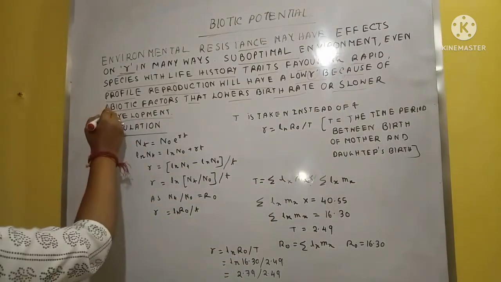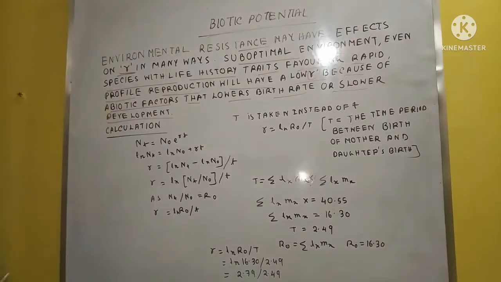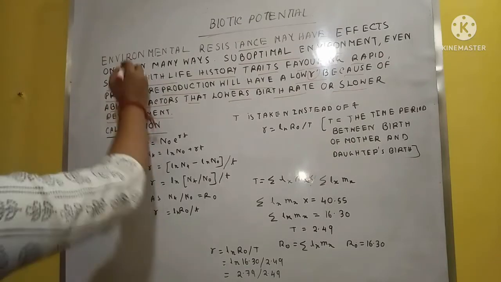So what is it saying here? That sometimes resistance or some climatic features create effects on the R values.